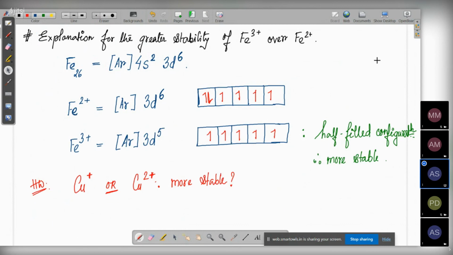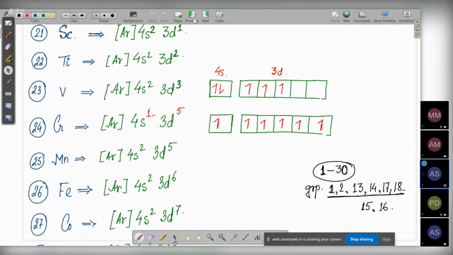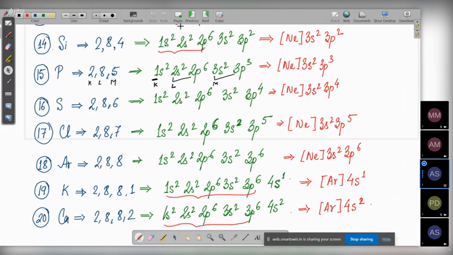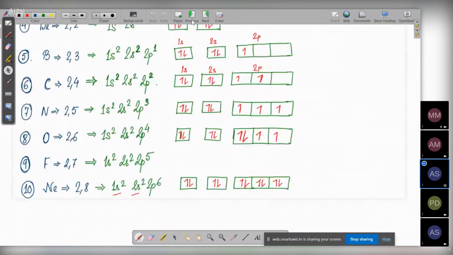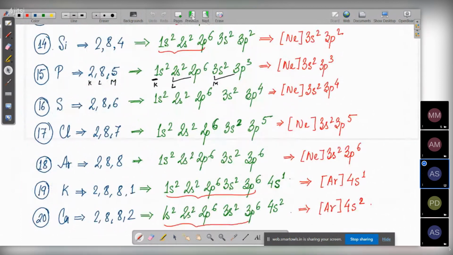Okay. So now, are you confident about the configuration? You can write any configuration. Are you confident about this? Yes, sir, it's totally clear. Please practice writing them because it's very important.